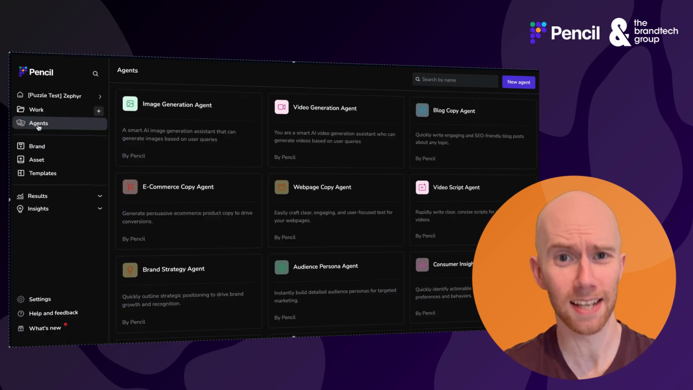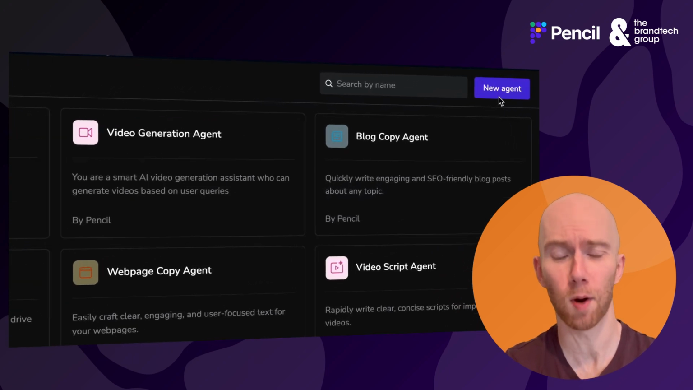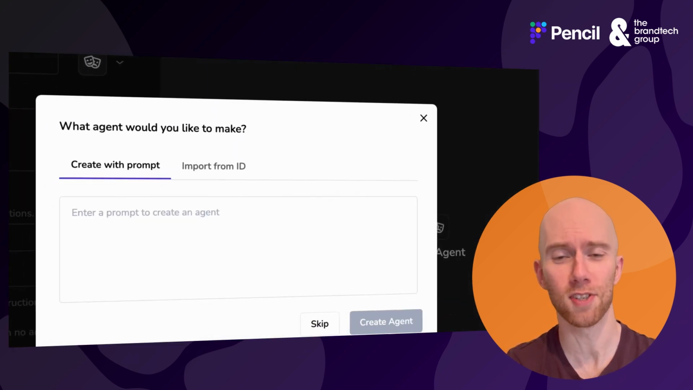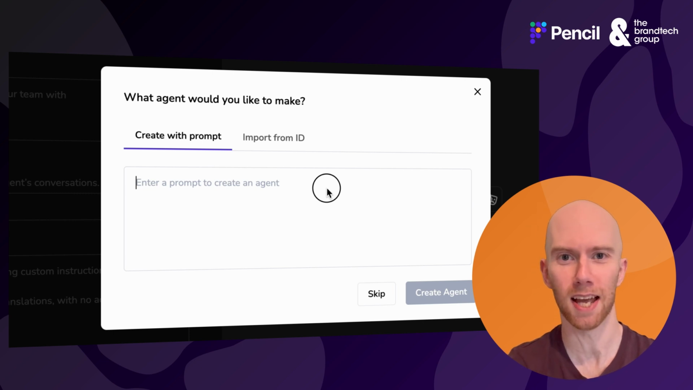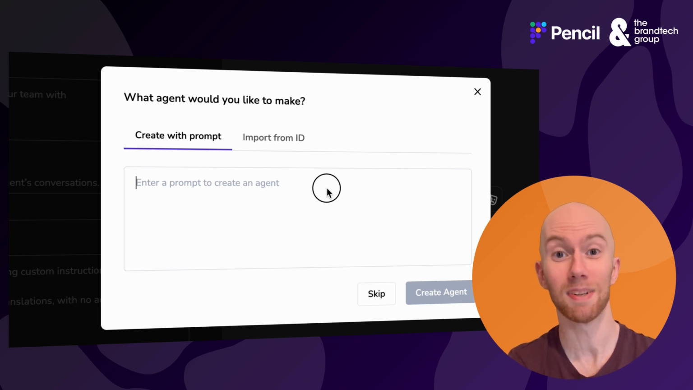So to create a tailored chatbot of your own, we're going to go back to our Agents tab, and up in the top right, you can see Create Agent. We're going to hit that. Now we do have the option of importing from ID, creating or recreating an agent that somebody else has, maybe from another workspace or area. But today we're going to create something from scratch. So what are we making?